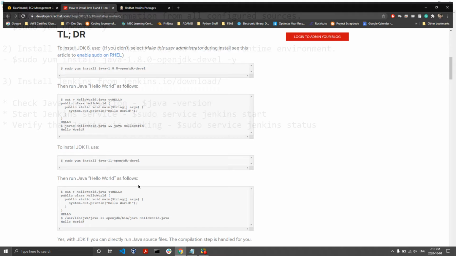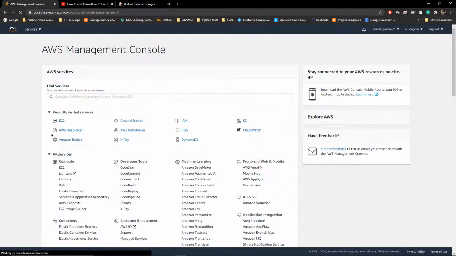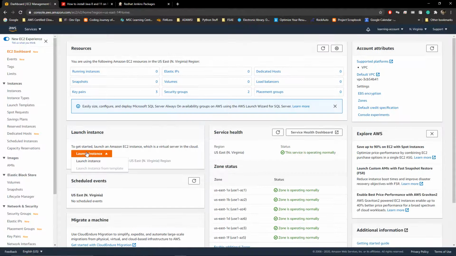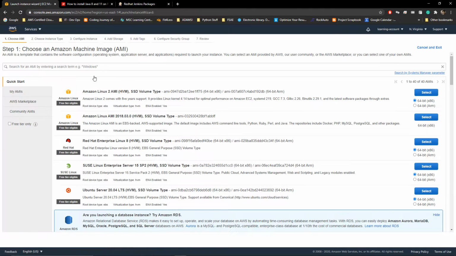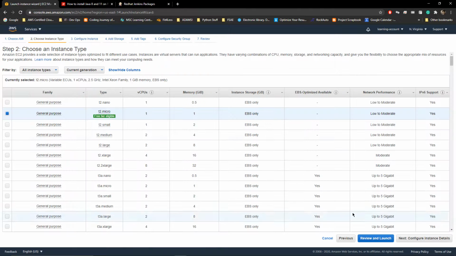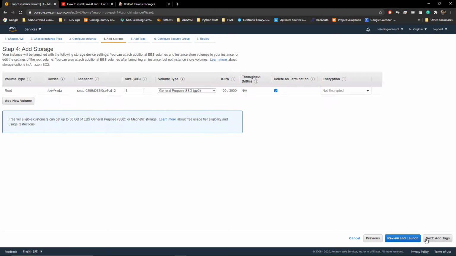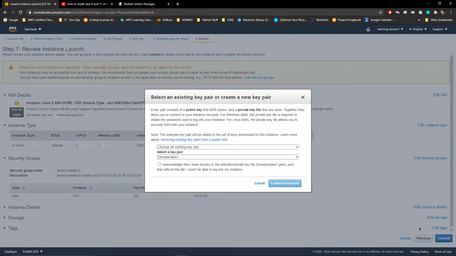So let's get started. Navigate to your Amazon dashboard, and from there click on EC2, then click on launch instance. So here select an Amazon Linux 2 AMI. You could also use an Ubuntu image if you want to, and then click on select, and then the free tier, and add storage, add tags. Just let everything be the default settings.